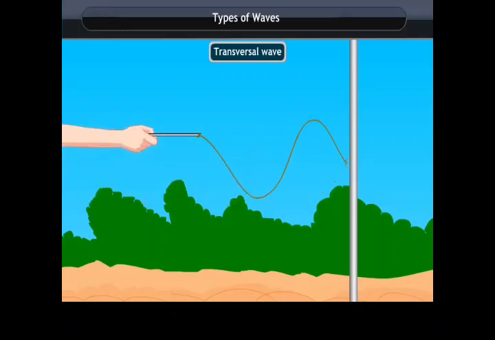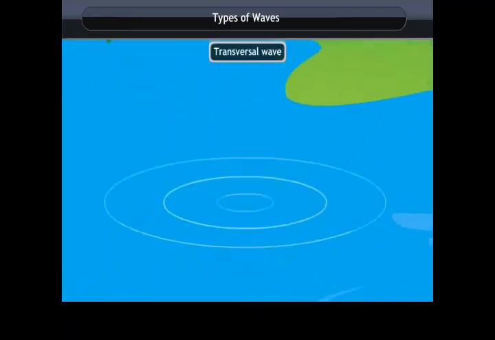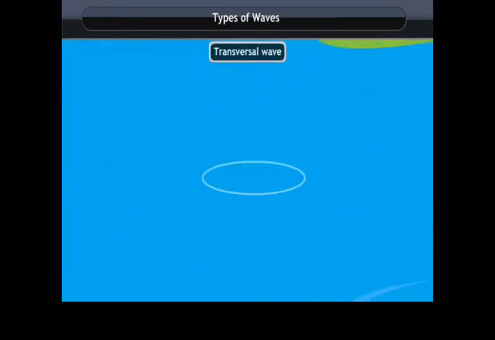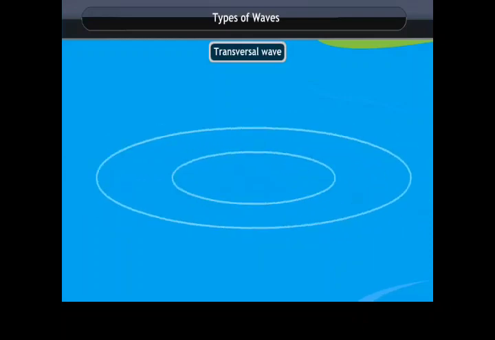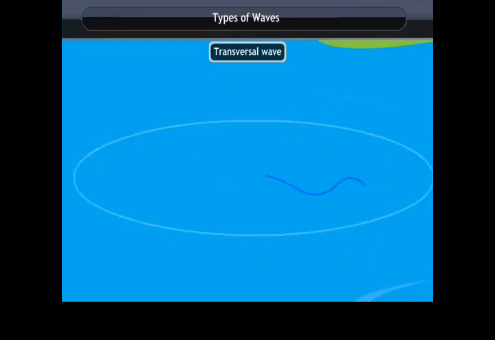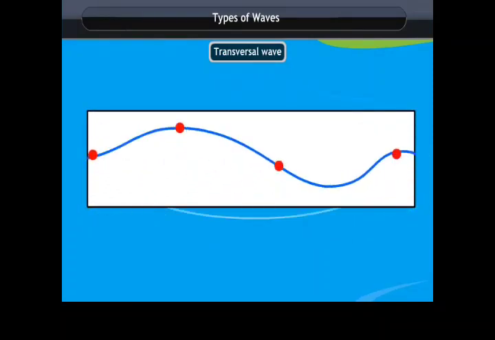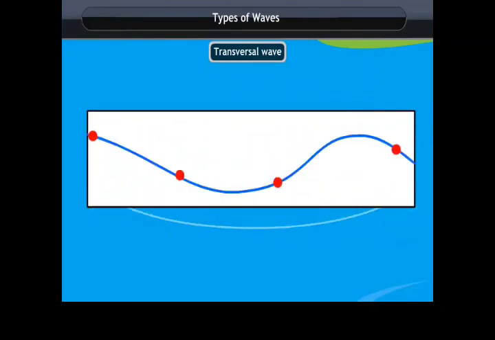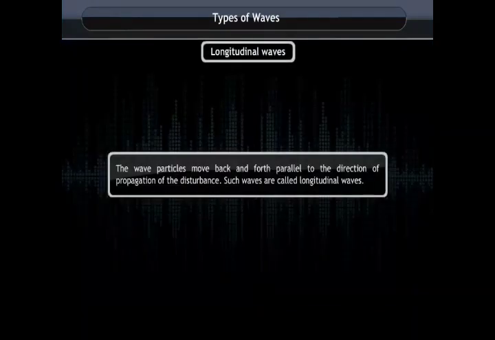You can also see the transverse wave when we throw a stone on a still pond. It collides with the water and creates small ripples. These ripples propagate and expand on the surface of water as a transverse wave. In fact, these particles move up and down about their mean position, in the direction perpendicular to the propagation of the wave. In a longitudinal wave, the particles move back and forth parallel to the direction of propagation of the disturbance. Such waves are called longitudinal waves.